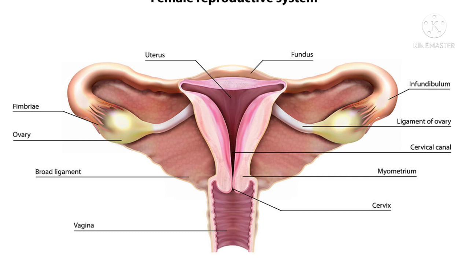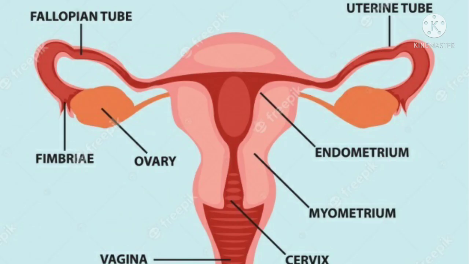Let us see its different parts. This part is called the uterus. The female reproductive system has two important organs which produce female reproductive cells.